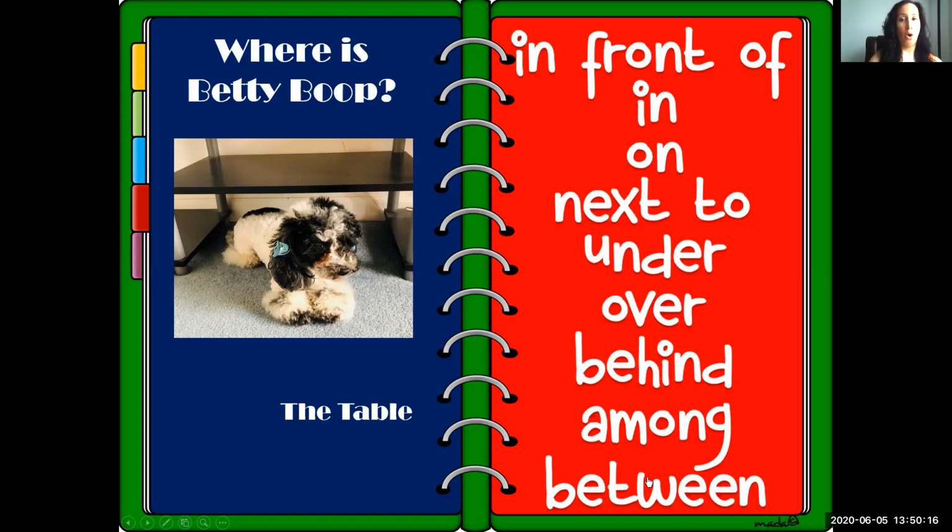Over the table? Behind the table? Among the table? Or is Betty Boop between the table? Where is Betty Boop? Betty Boop is under the table.